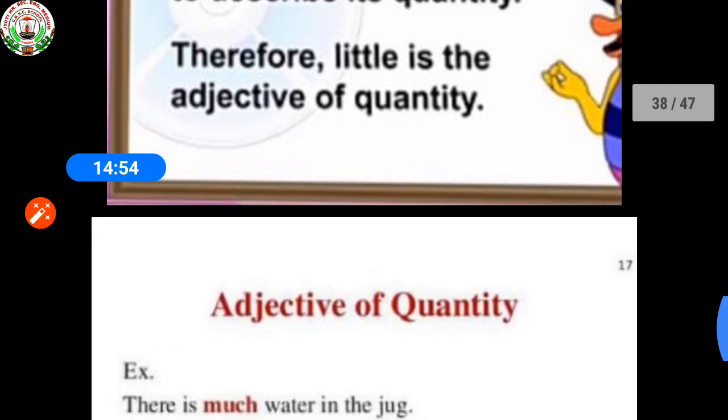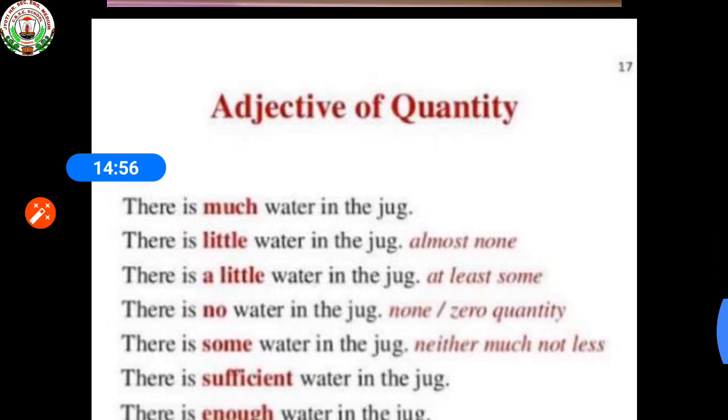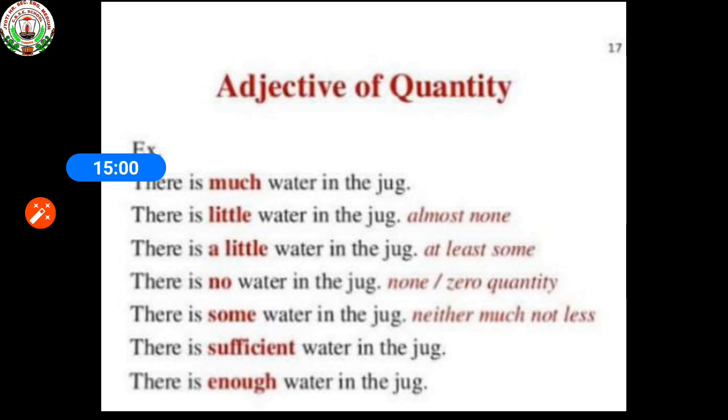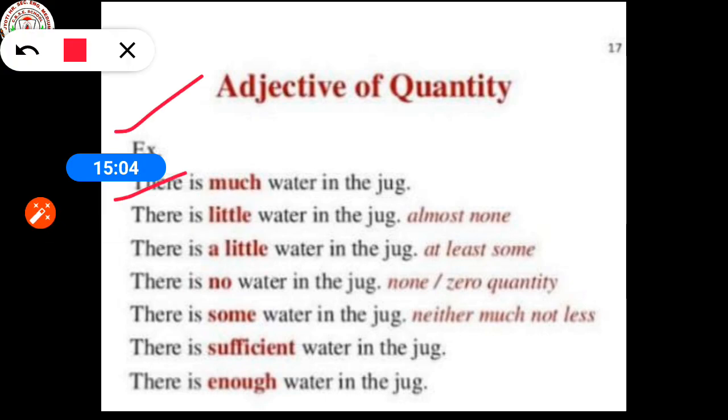You can see some more examples that relate to adjectives of quantity. There is much water in the jug. There is little water in the jug, that is almost none. There is a little water in the jug, at least some. There is no water in the jug, that is none or zero quantity.